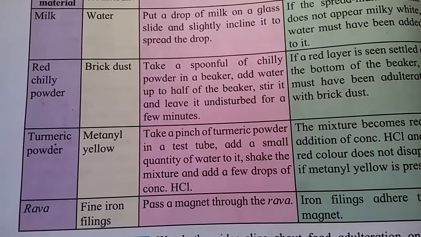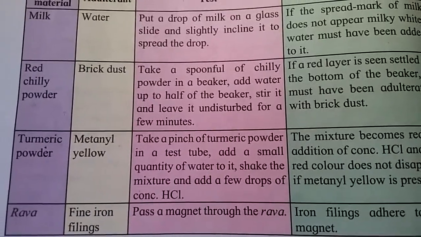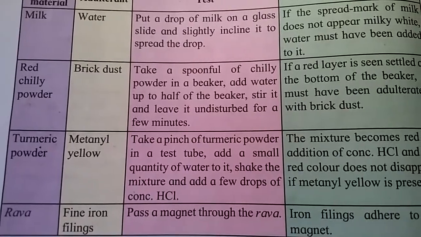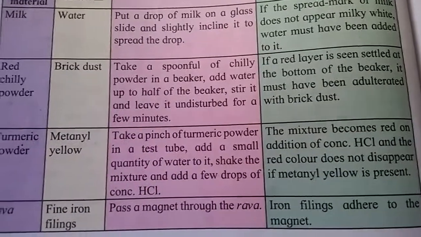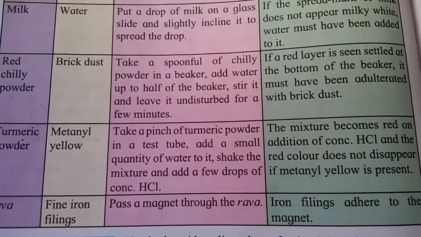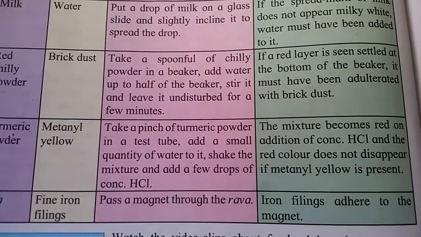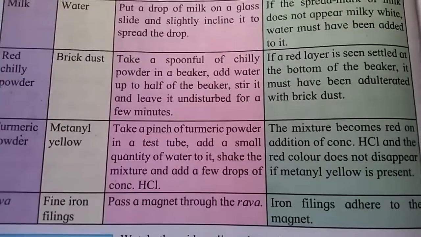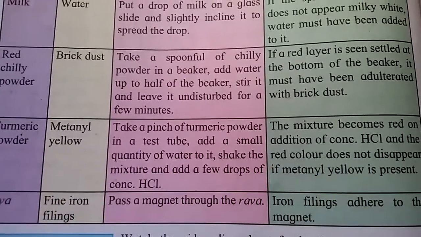Next, rava, fine iron filings. Pass a magnet through the rava and the filings will stick to the magnet. If iron filings are added in rava and we pass a magnet, the iron filings will be attracted to the magnet.